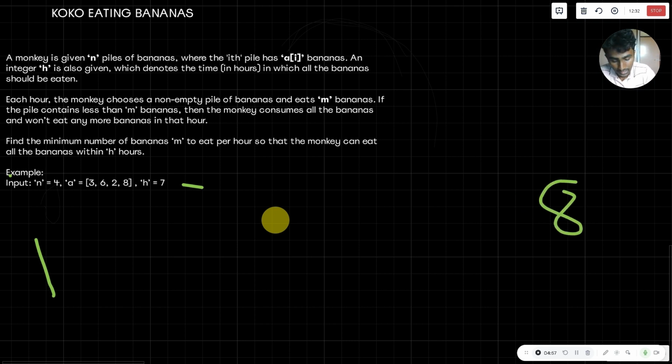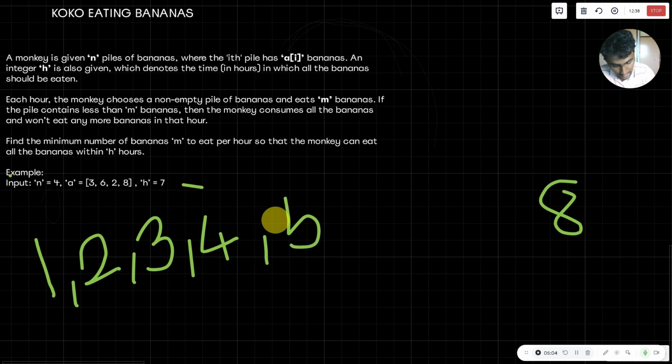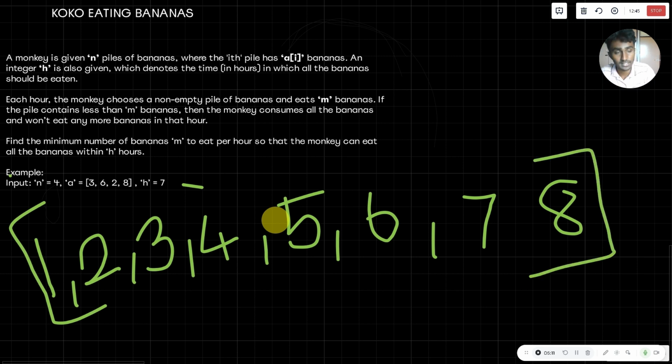It is 8. And now there exist many numbers in between: 3, 4, 5, 6, 7. So our answer exists in between this. Why? Because we have to find the minimum eating rate by the monkey so that it can cover all the bananas in the given amount of time. The amount of time that has been given to us is 7. So we have to find the minimum eating rate.